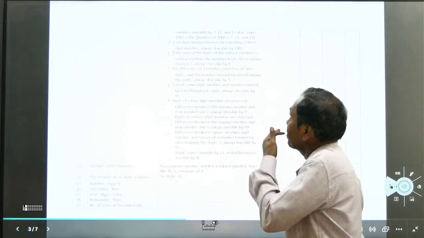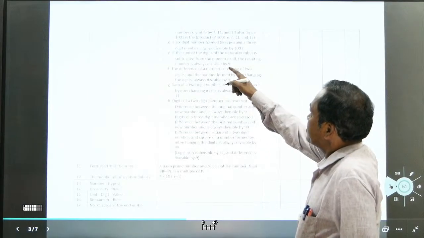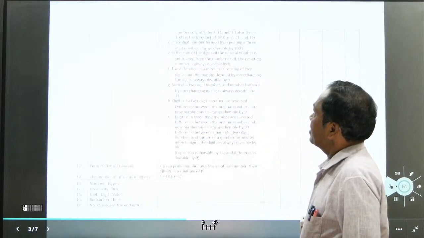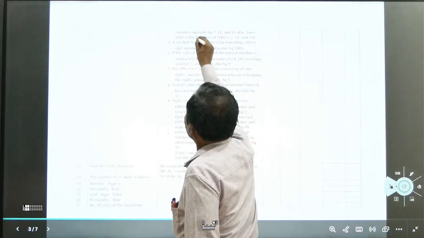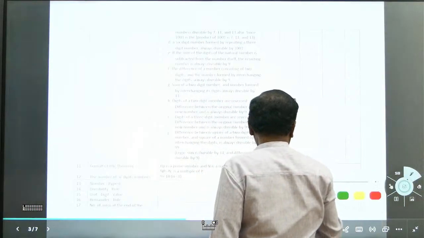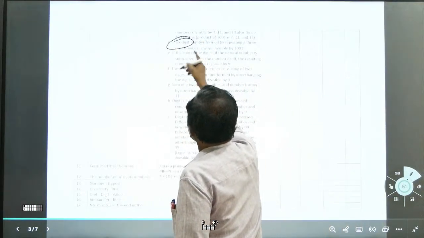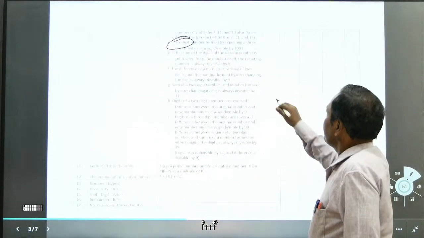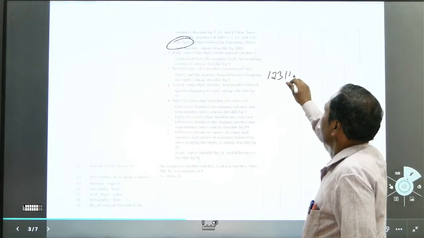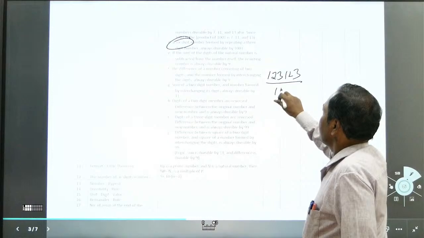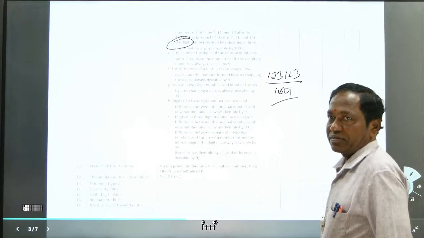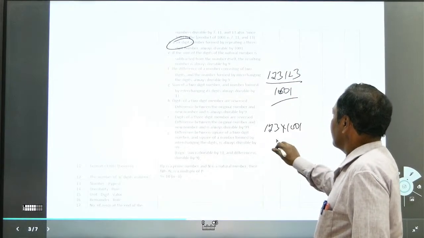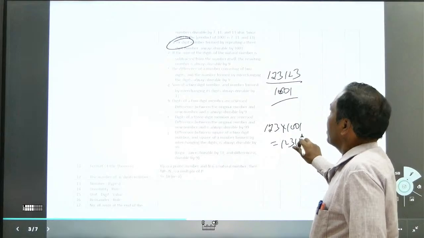Now we can see, since 1001 is a product of 7, 11, 13, right. Next, a 6-digit number found by repeating a 3-digit number is always divisible by 1001. Say, 1, 2, 3, 1, 2, 3 is always divisible by 1001. That is the thing, and we learnt it. 1, 2, 3 multiplied by 1001 is equal to 1, 2, 3 and 1, 2, 3.